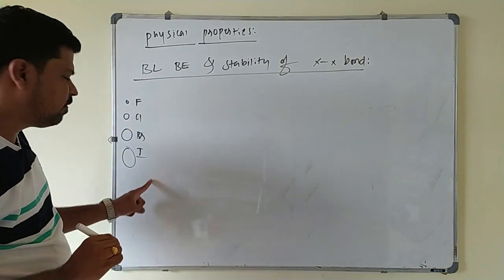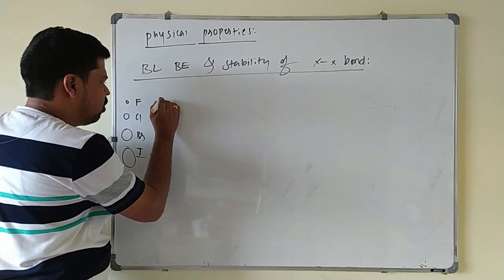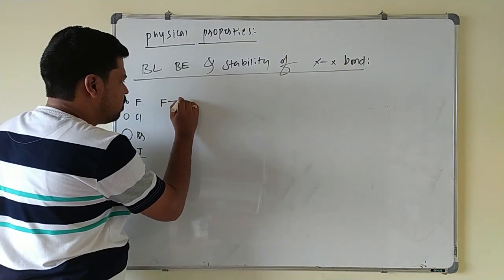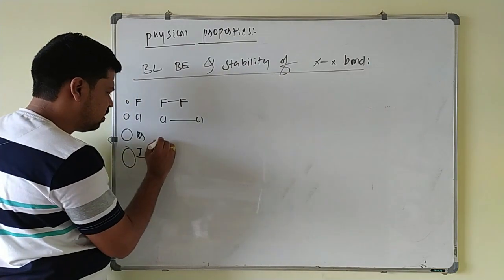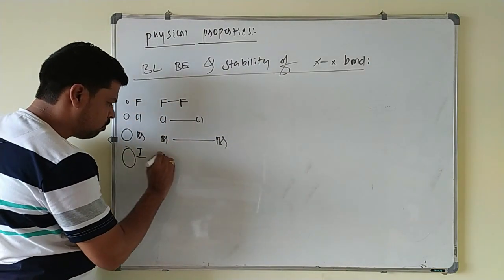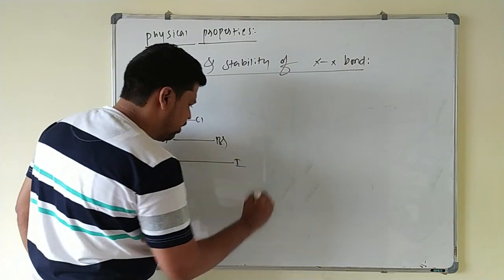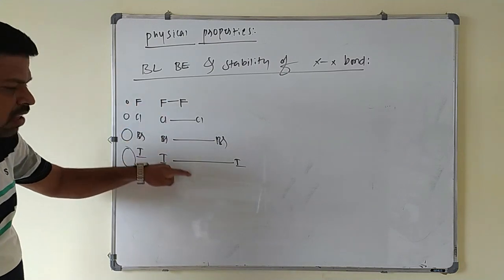With increase in the size of the atom, down the group bond length also increases. Suppose if I take a bond between the fluorine molecule, this is F-F bond length, and Cl-Cl bond length, and this is the bond length of bromine molecule, and this is the bond length of iodine molecule. So what happens? Down the group, with increase in the size of the atom, bond length also increases.